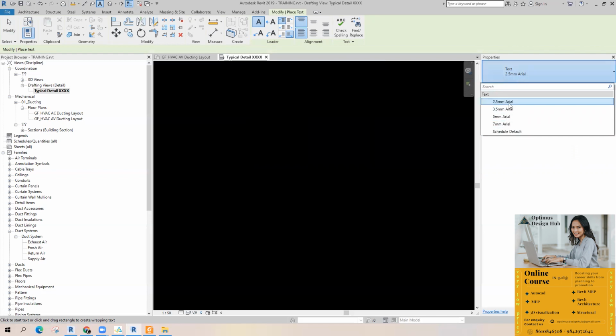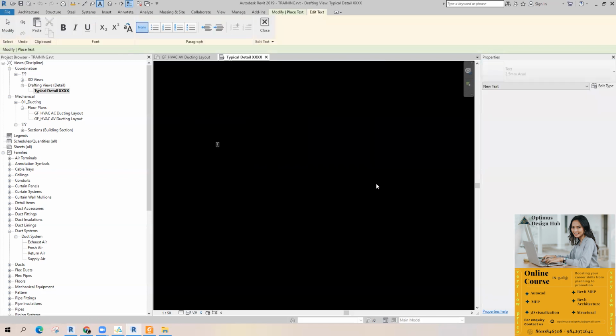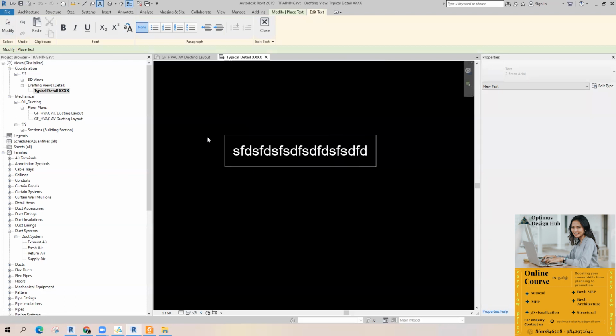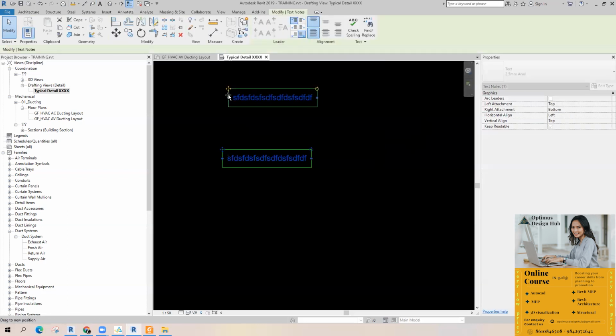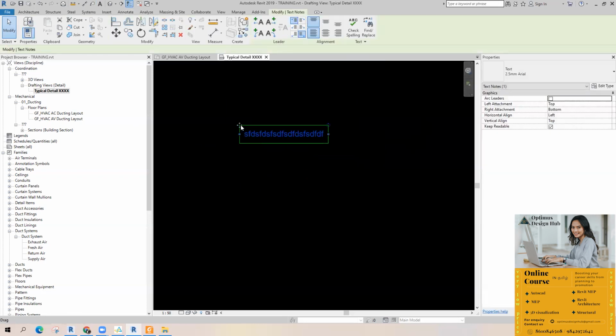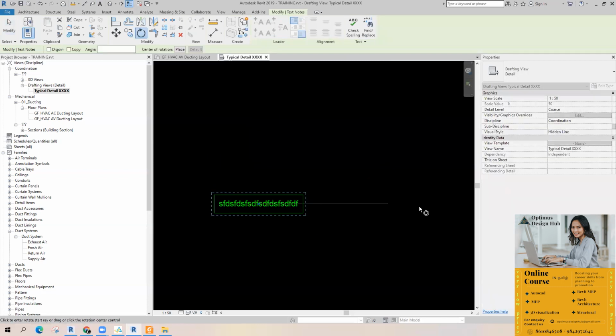Now pick whichever you want. Just pick it and provide the text. Just type the text. Selecting it is all like AutoCAD. If you want to move it, you can move it. You can rotate it like an object.